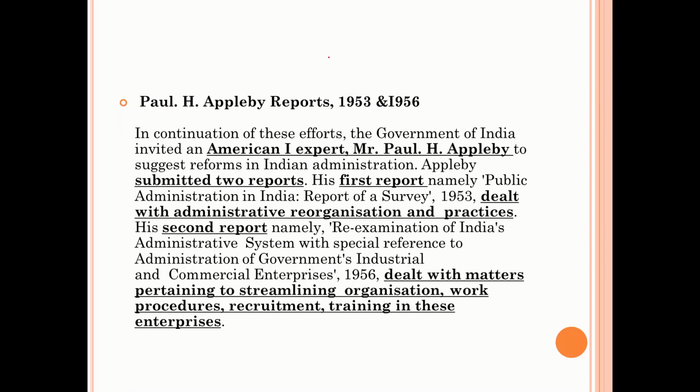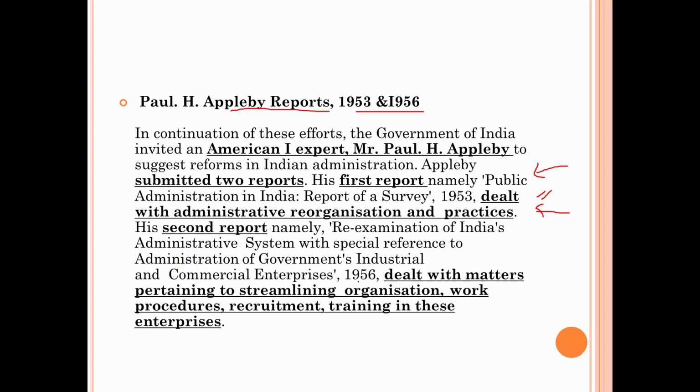After that, Paul H. Appleby's reports came in 1953 and 56. He gave two reports. The first report was Public Administration in India: Report of a Survey, 1953. So in this particular report, he dealt with administrative reorganization and practices. So mostly it was for administration improvement as well as improvement of methods. He also recommended formation of O&M office.